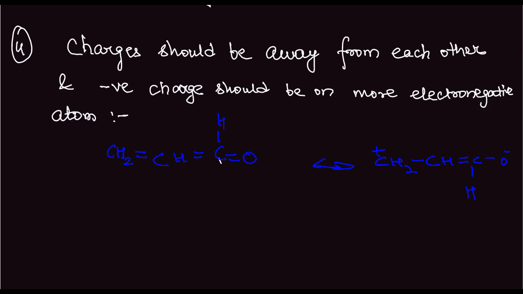So in this case, 2 will be less stable as compared to 1, because of the charge separation part.